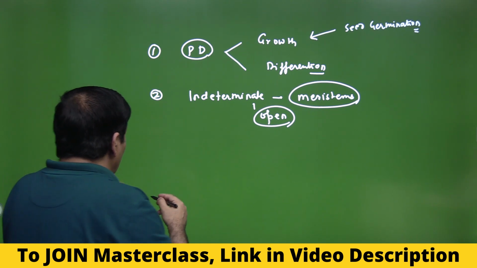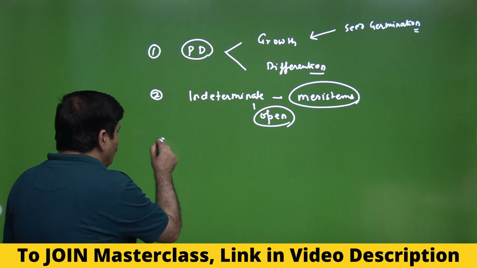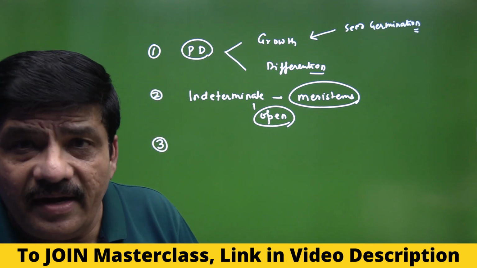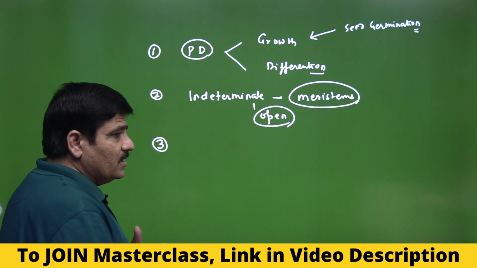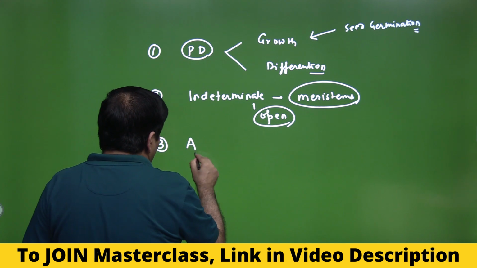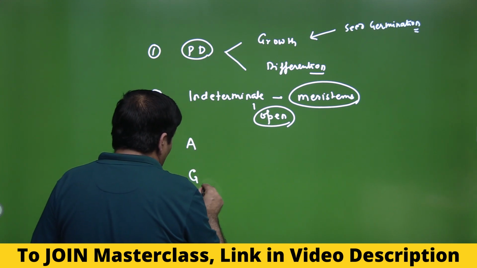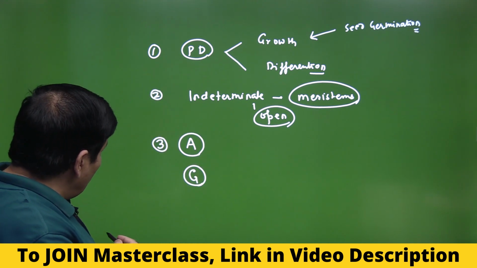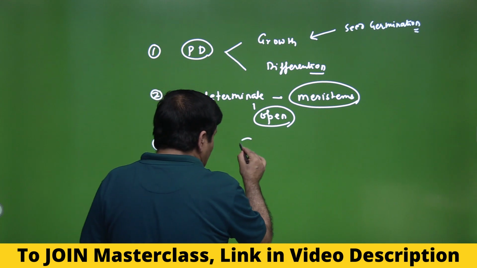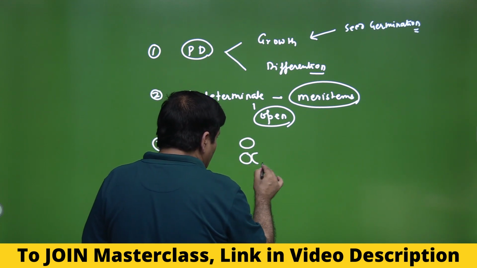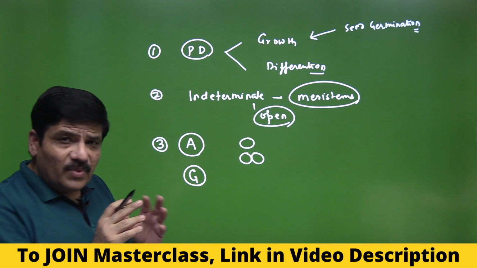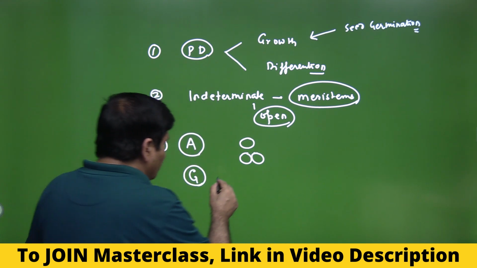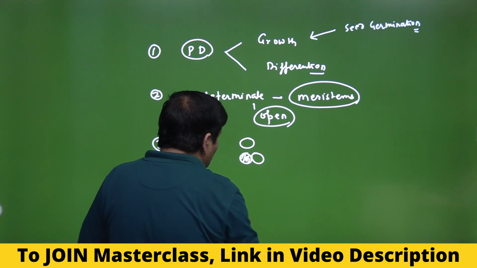Now, the third thing would be the types of growth, or I should say the growth rate. This is something important. This is arithmetic growth and geometric growth. There is a question that is commonly asked on arithmetic and geometric growth. What happens is that one cell, when it divides, produces 2 cells in arithmetic growth. You know the example they give of the root tip. Say, for example, in the onion plant, one of them gets differentiated, the other continues to divide.